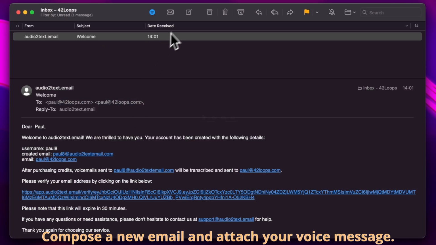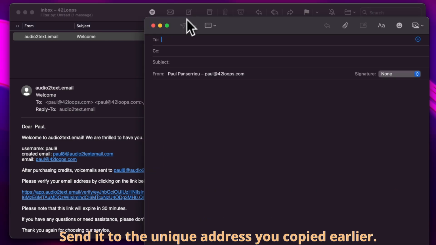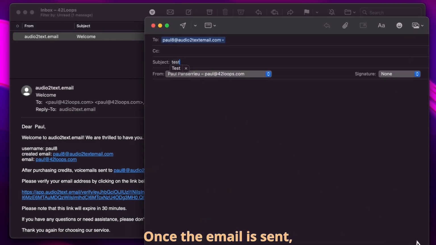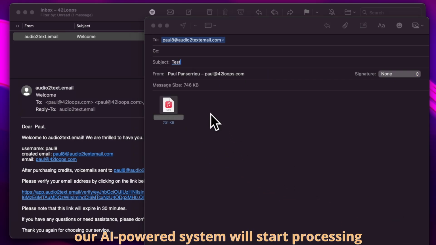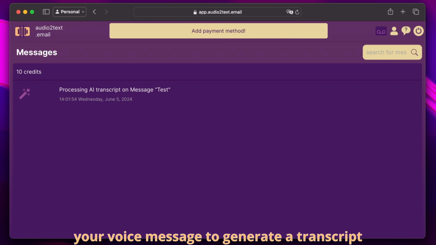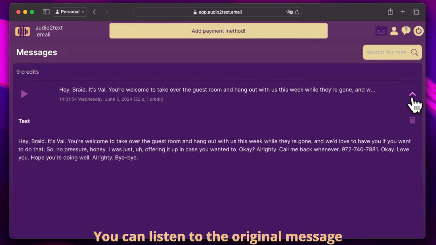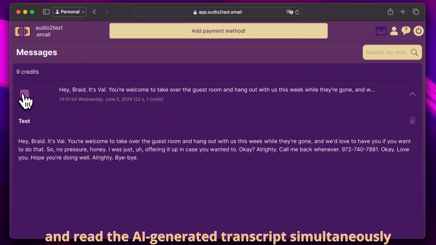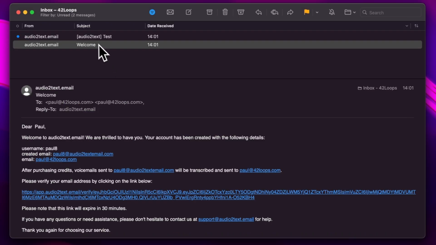Compose a new email and attach your voice message. Send it to the unique email address you copied earlier. Once the email is sent, our AI-powered system will start processing your voice message to generate a transcript. You can listen to the original message and read the AI-generated transcript simultaneously.